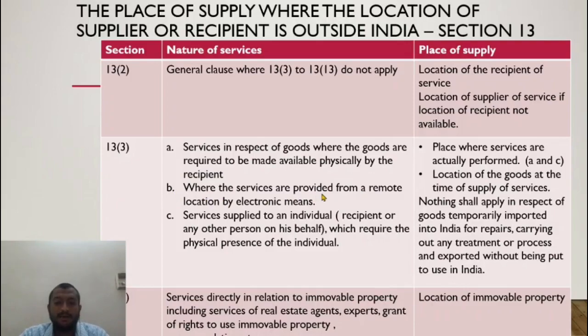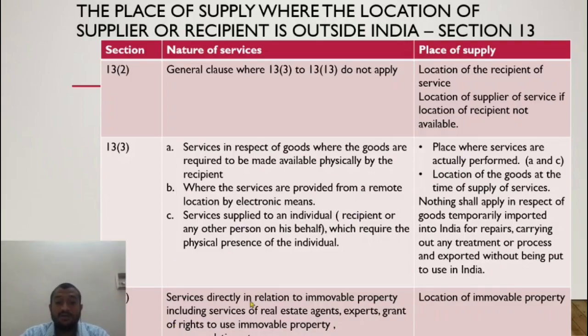Where the services are performed from a remote location, be it the service of upgradation of drawings or software changes that are being performed by me online, all of this is the location of the goods at the time of supply of service. Service supplied to an individual, makeup artist, the place where service is actually performed. So this is what 13.3 is.